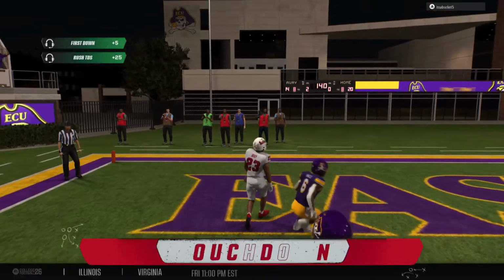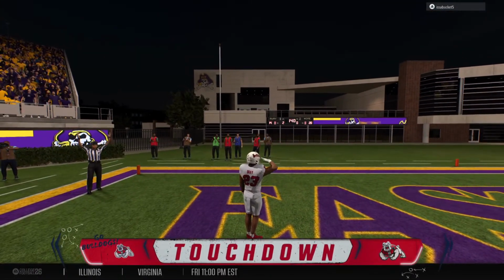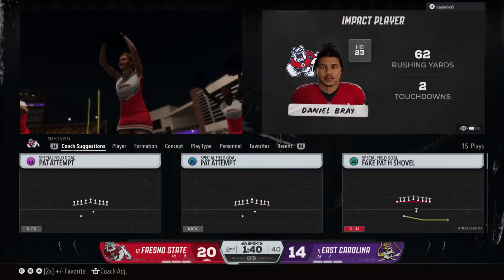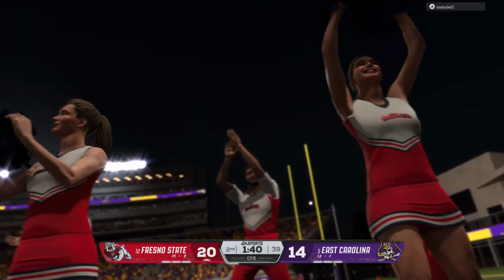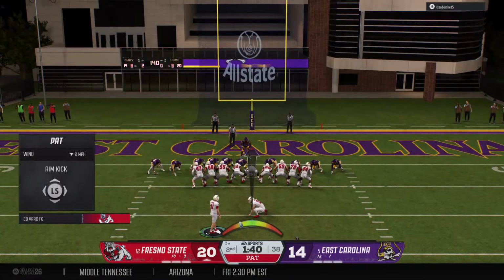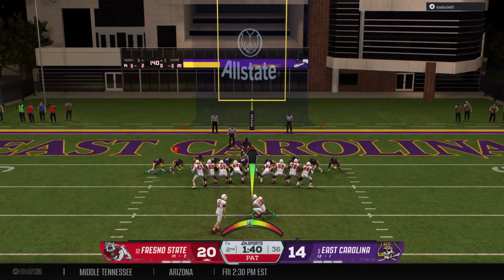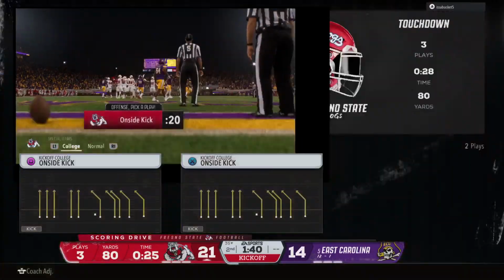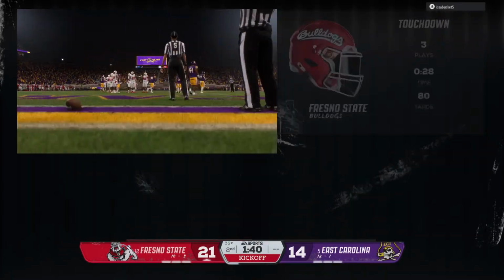Headed for the end zone. And he could not be stopped. Touchdown, Fresno State. I think we're starting to kind of see a theme here, Chris, today. That's his second touchdown. The offensive line doing their job, and he's doing an outstanding job of just reading the defense, finding the hole, and being able to pick up big yards and touchdowns.